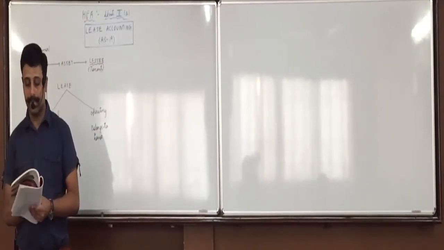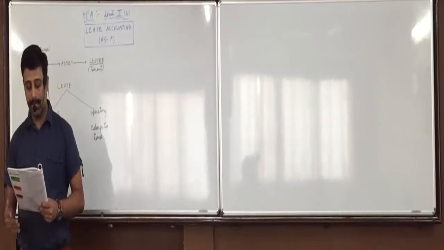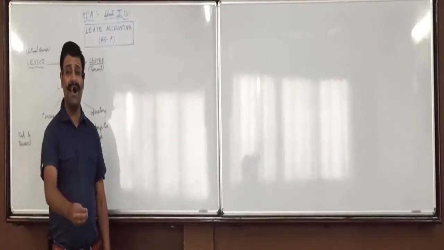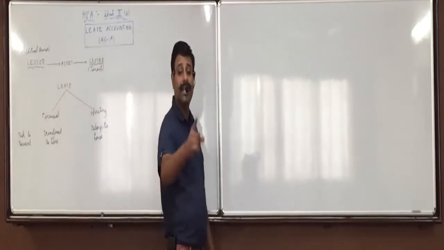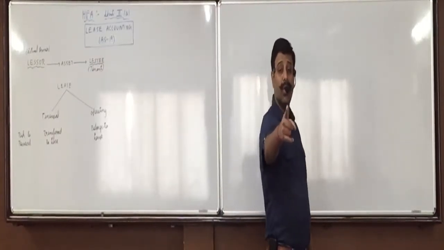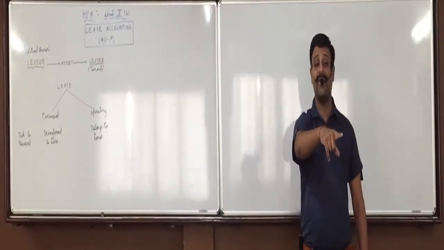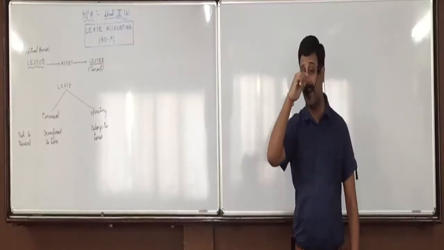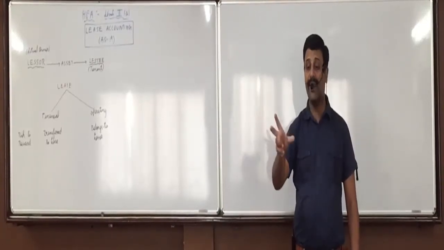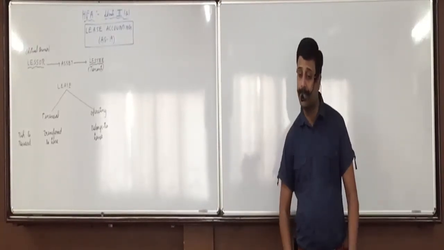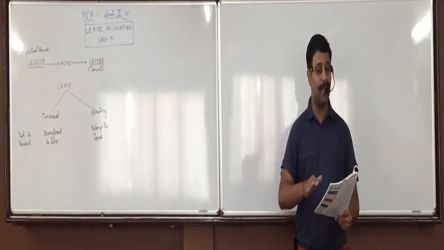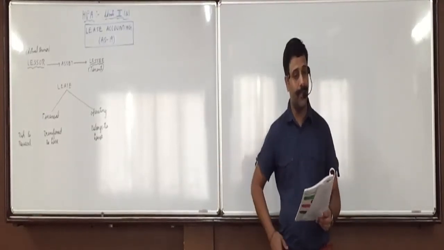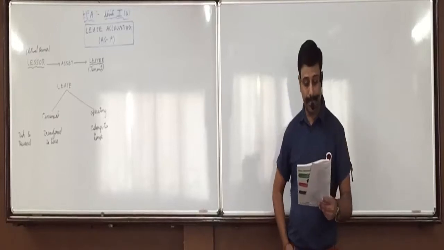Unguaranteed residual value. The difference between the residual value of the asset and its guaranteed residual value is unguaranteed. So the actual residual value is 1,50,000, but he has given a guarantee of 1 lakh. Or on his behalf, Nair has given a guarantee of 1 lakh. Or an independent party has given a guaranteed residual value of 1 lakh. The difference, 50,000, is unguaranteed. Okay, actual residual value minus guaranteed residual value. Any doubts on this?